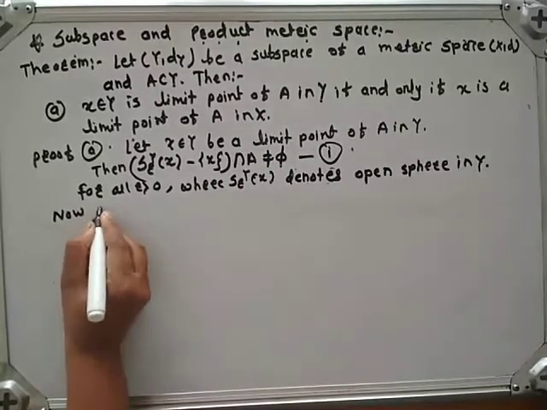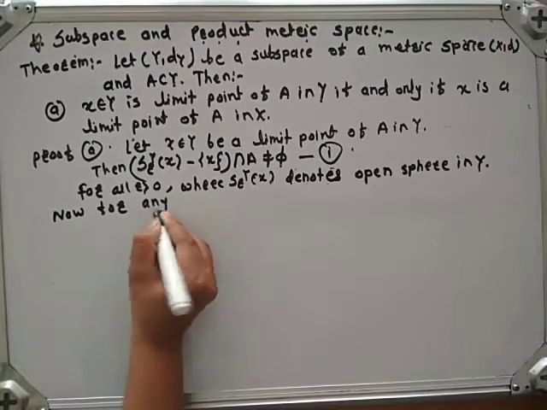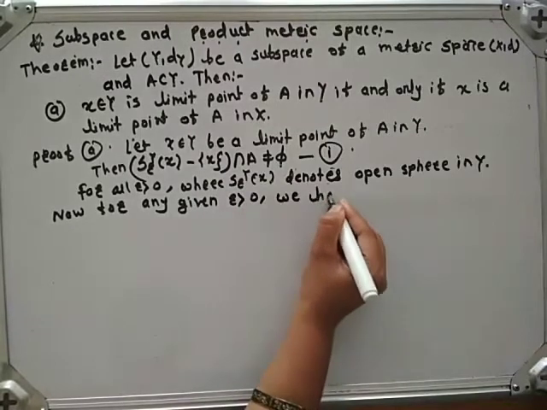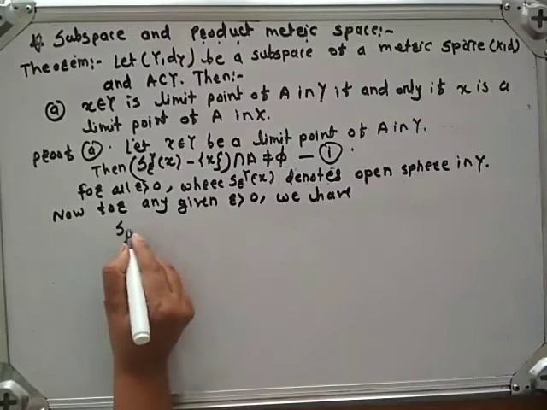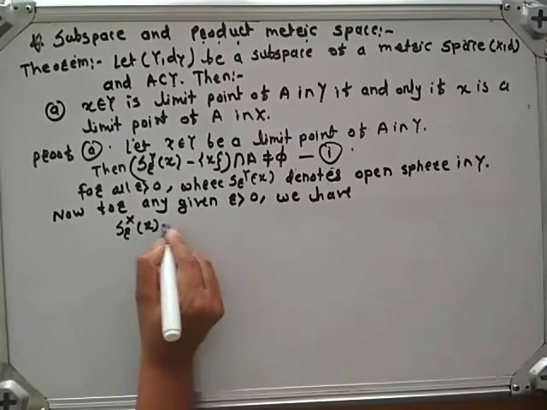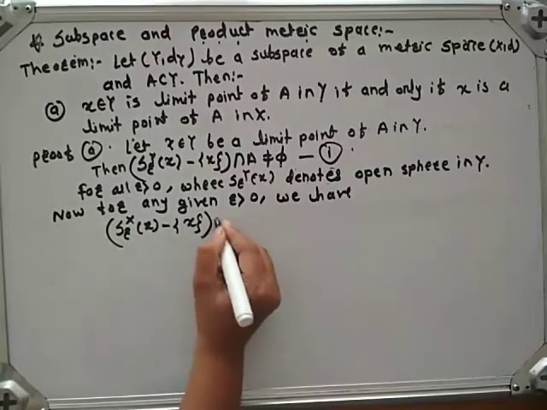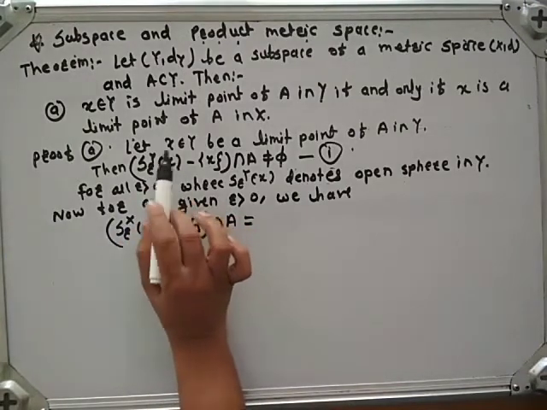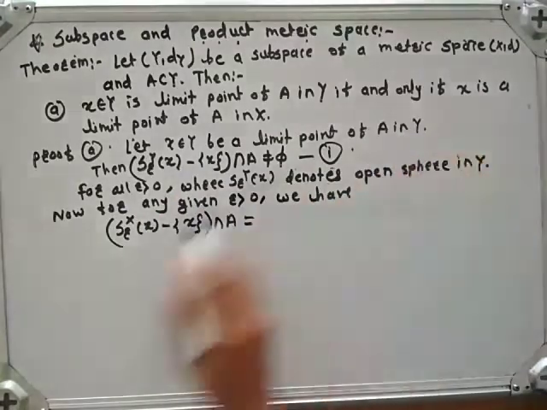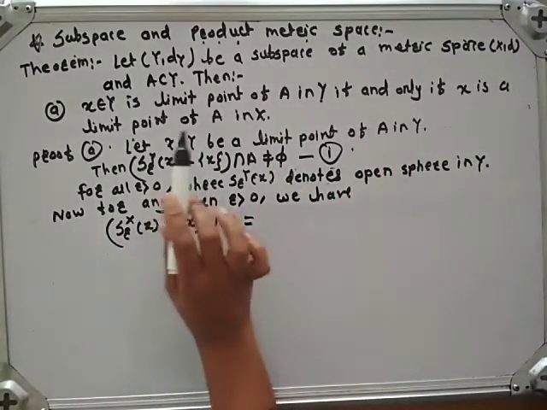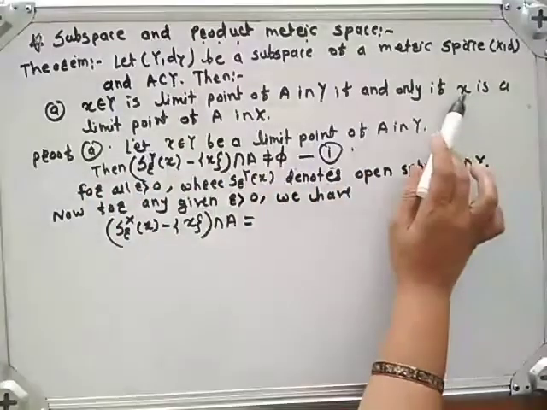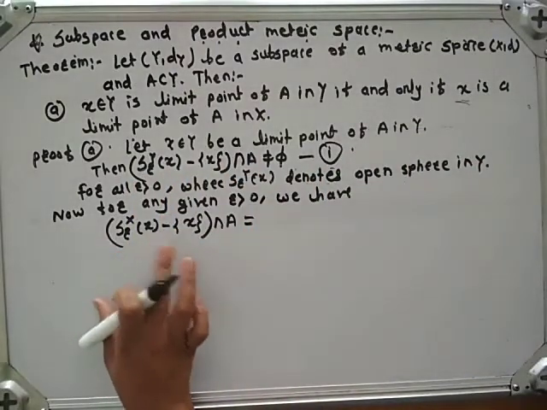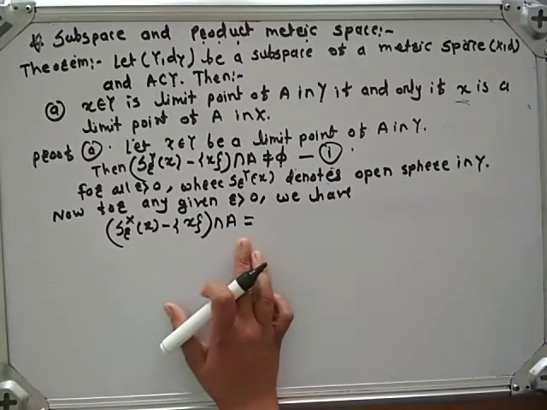Now for any given r greater than 0, we have S_r^X(x) minus singleton x intersection A. Here we have assumed that x belonging to Y is a limit point of A in Y. We have to show that x is a limit point of A in X. This means we have to show that S_r^X(x) minus singleton x intersection A is not equal to phi.